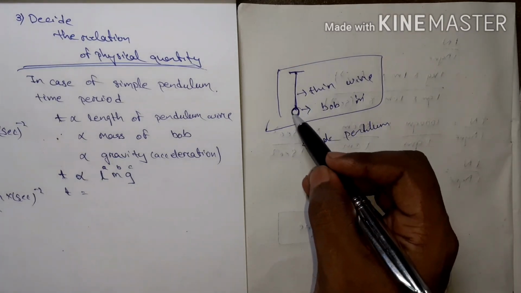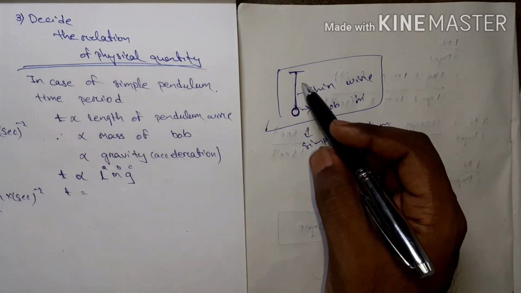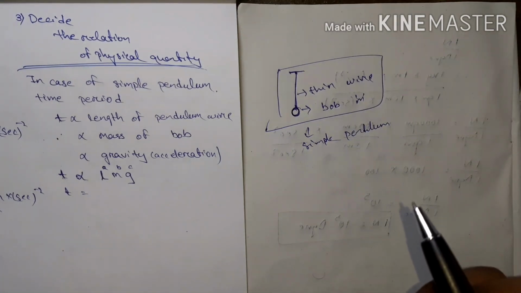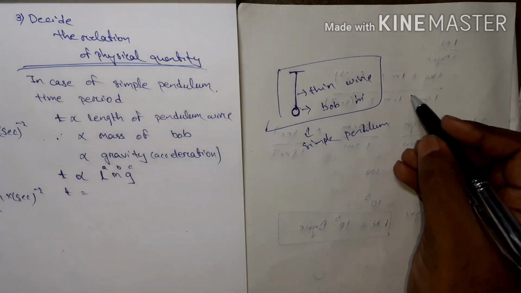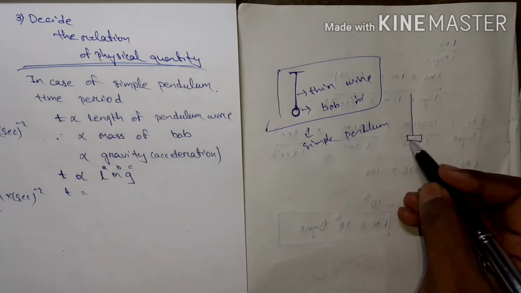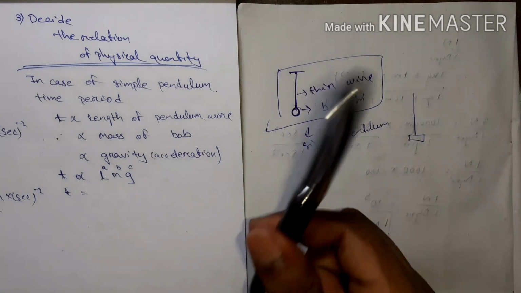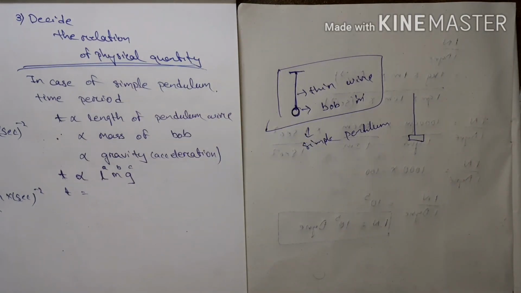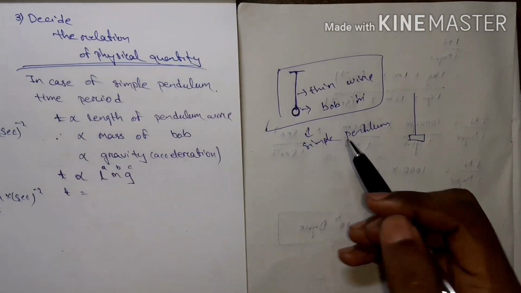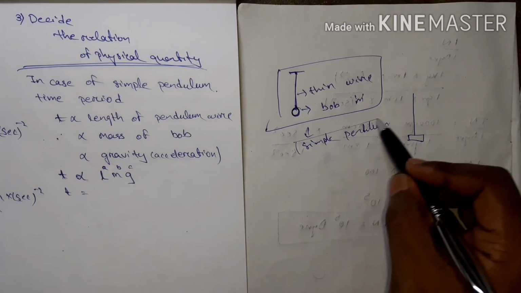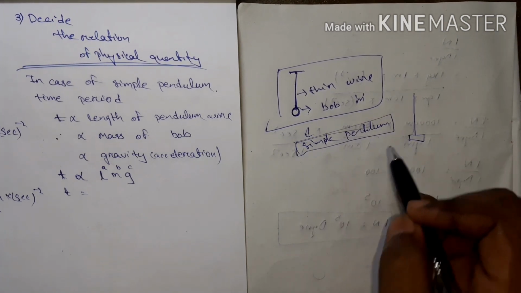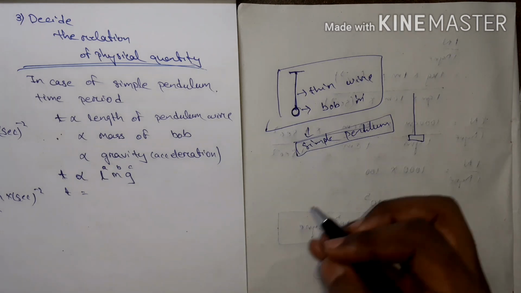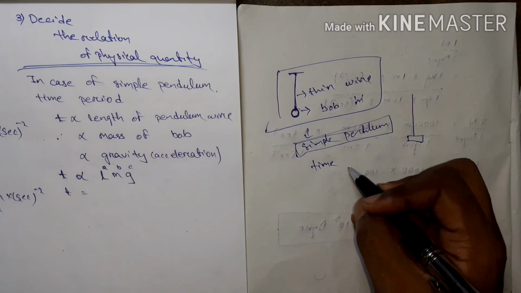You can play in your school with a thin wire with a chalk piece, and move it around your hand. This is also a simple pendulum using a simple substance. Then in the experiment of simple pendulum, we derive the time period. What is the time period?